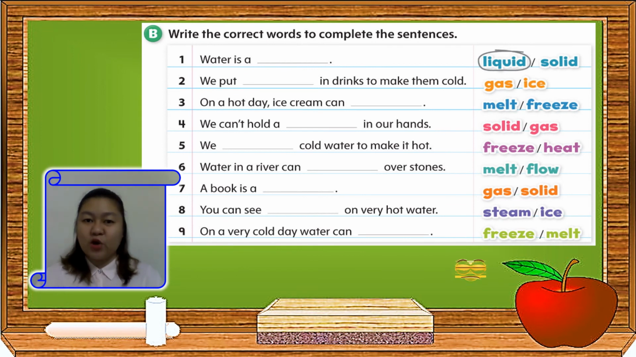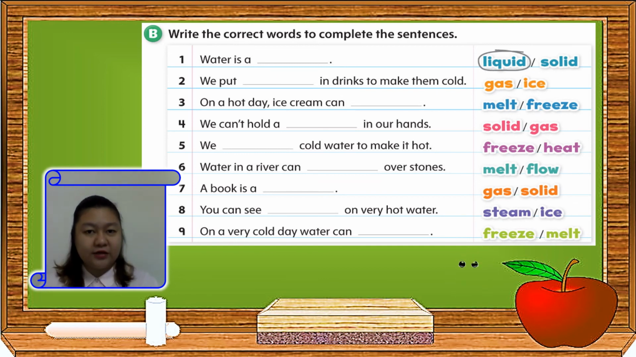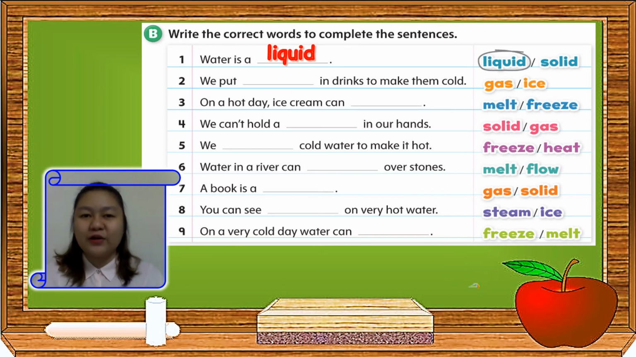Now, let's go to letter B. Write the correct words to complete the sentences. For example, in number 1, water is a blank. We have two choices: liquid and solid. If you notice, the encircled word is liquid. So, our answer is liquid. Water is a liquid. Very good.